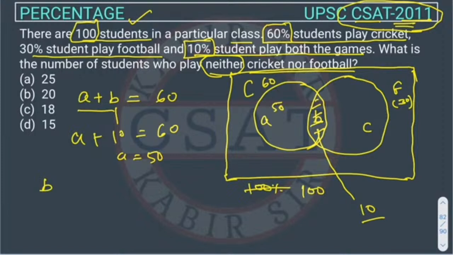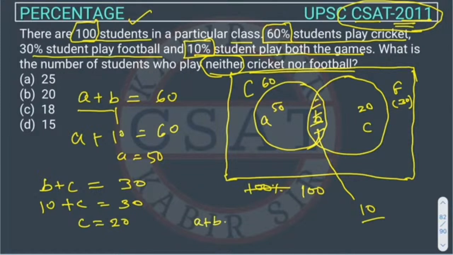And similarly B plus C is representing the number of students playing football, so that is given as 30. We know B is 10. 10 plus C is equal to 30, so C will be 20, right? So now the number of students who are playing either cricket or football, right?